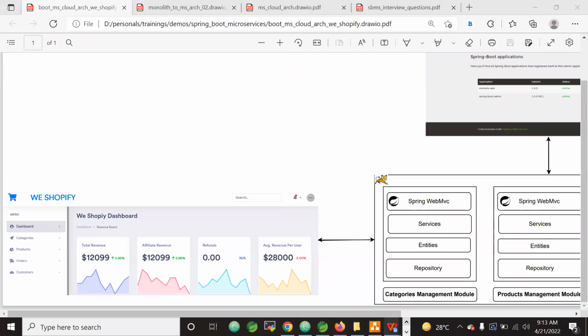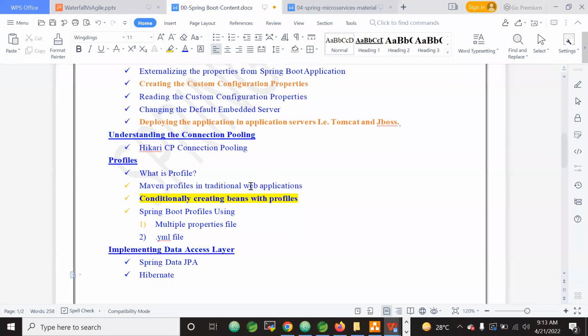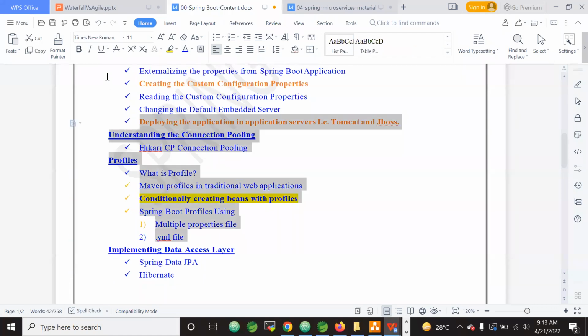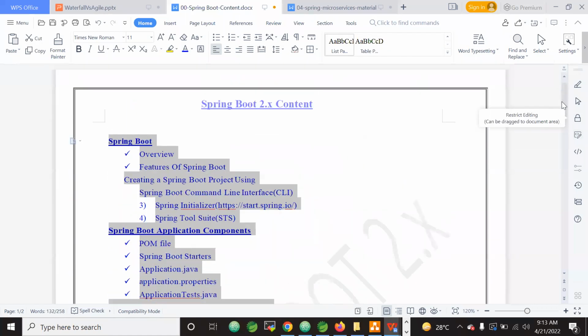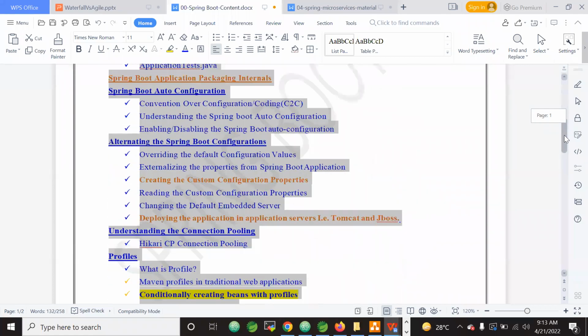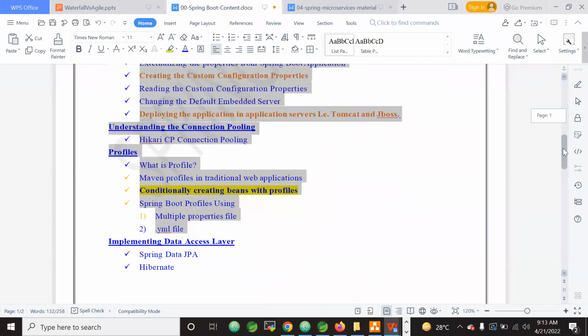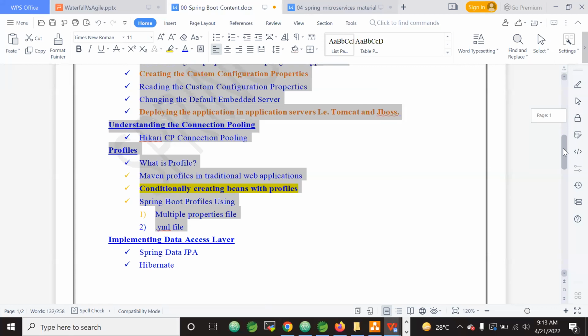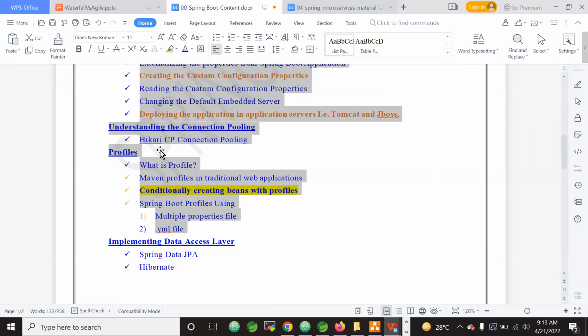Because when you attend the sessions according to this course content and the plan, by the completion of this till here, you definitely get a very good understanding of Spring Boot and its internals, how it works, its connection level, its profiles level, right? So you get a very good understanding of Spring Boot till here. Then what will we do? We will start our project. After completion of this one, we'll start our project.